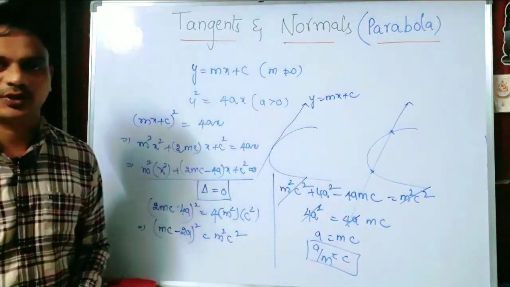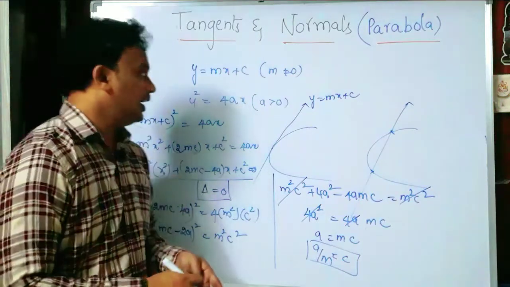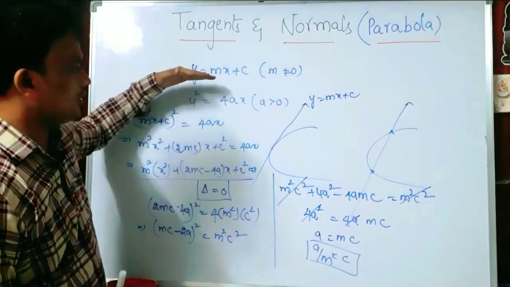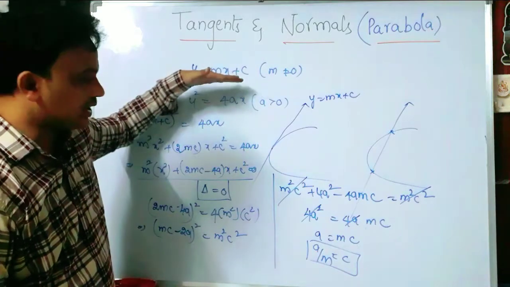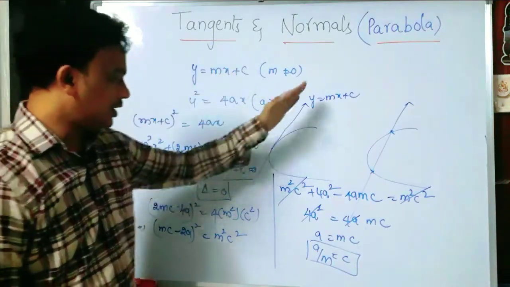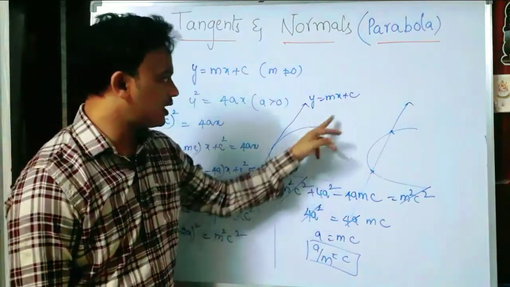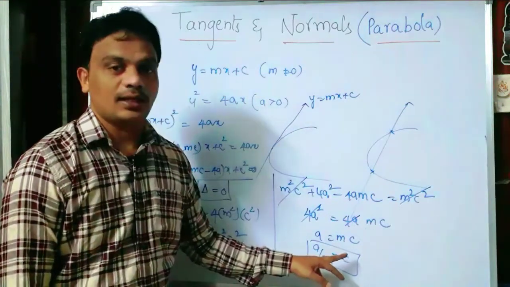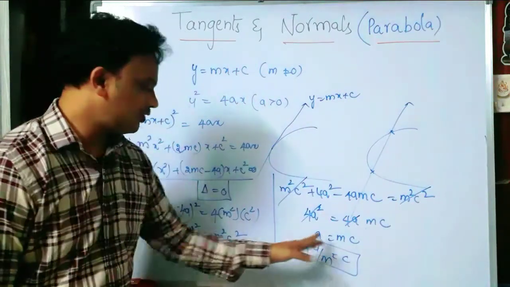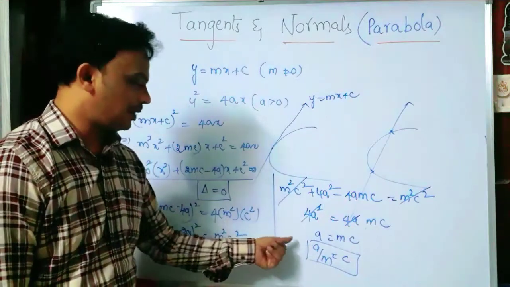Come on, got the condition? So what is the condition? If the line y equals mx plus c is a tangent to the parabola, then the condition is c equals a by m. So that will be the condition. Come on students, make a note.